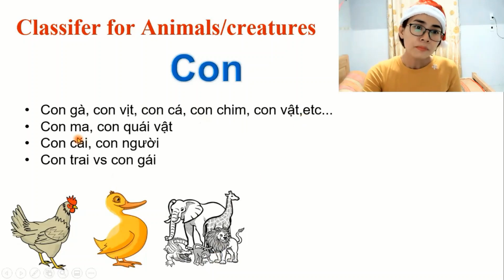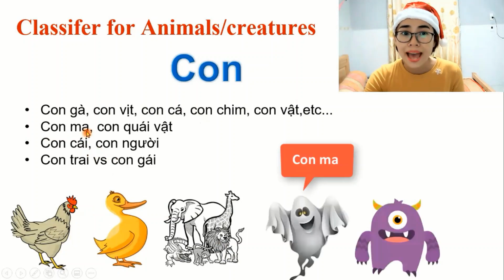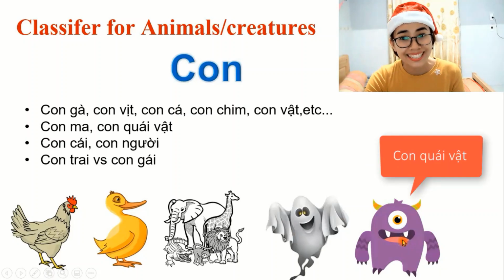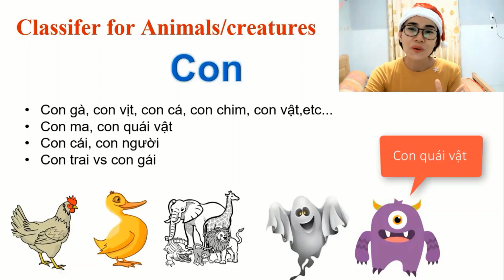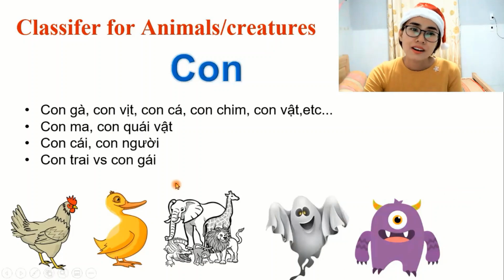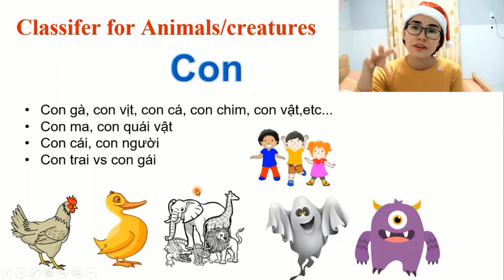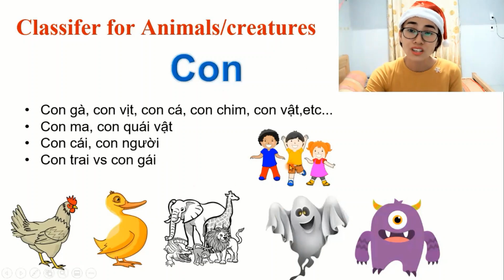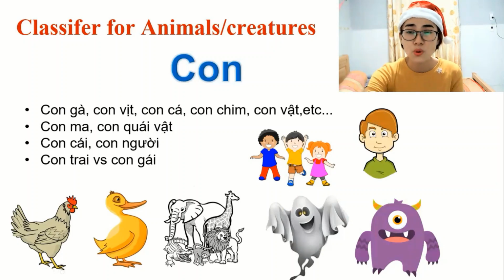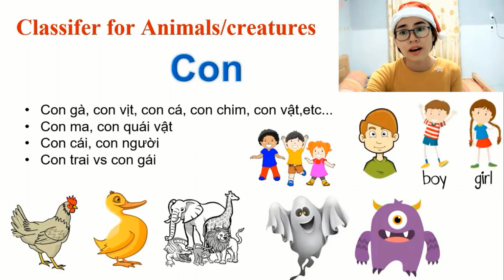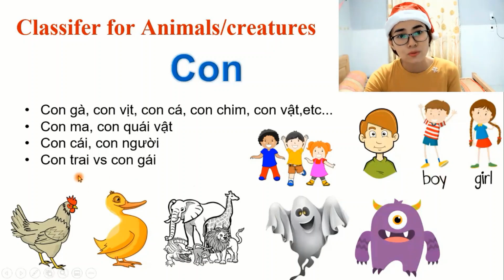Okay, etc. And also you can use it for things that are not really animals, but you don't know how to categorize them, like monster or ghost. Con ma, ghost. Con quái vật. Funny, right? Con quái vật, monster. And also you can use con to talk about the babies, children of the parents. Con cái, or human, I just told you, con người. Or you can talk about gender, con trai, con gái.